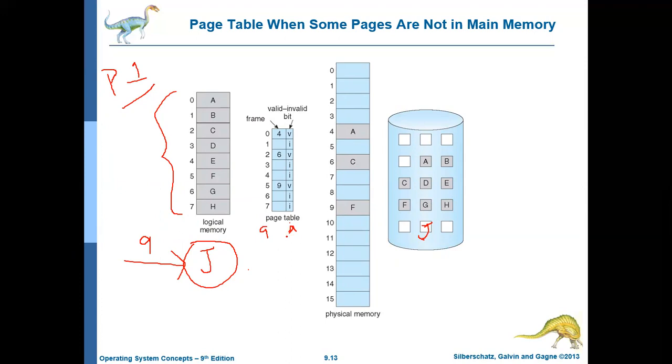So immediately when the page fault is created, a trap will be created to the CPU. First, CPU will not directly bring that page to the main memory. First it will check whether this process is eligible to access this particular page or not. In this case, if process P1 is trying to access page 9, it is illegal.